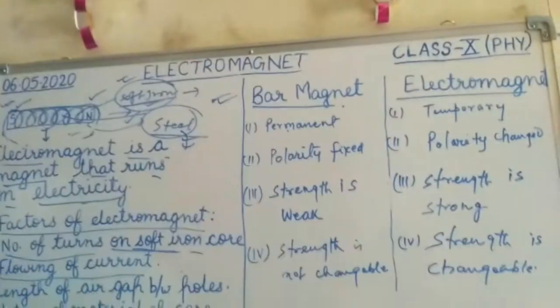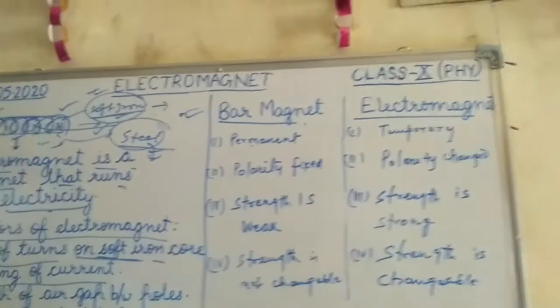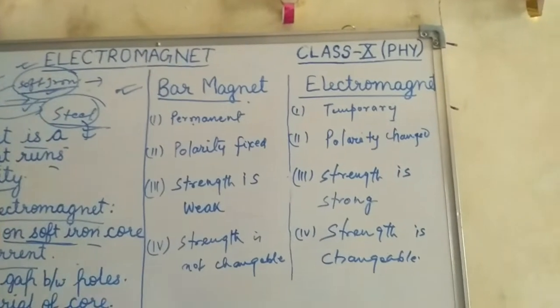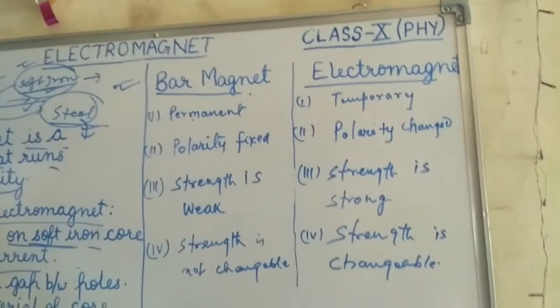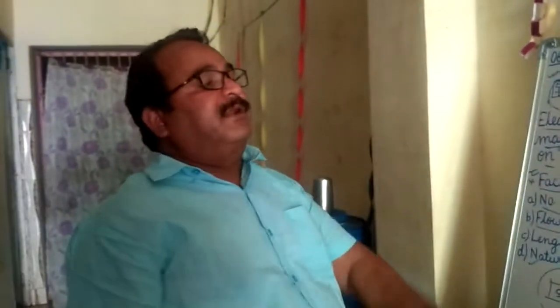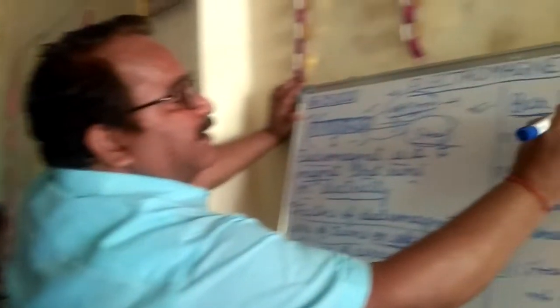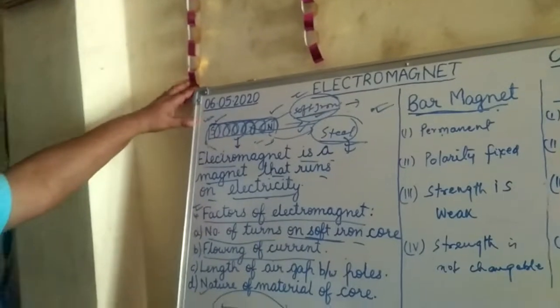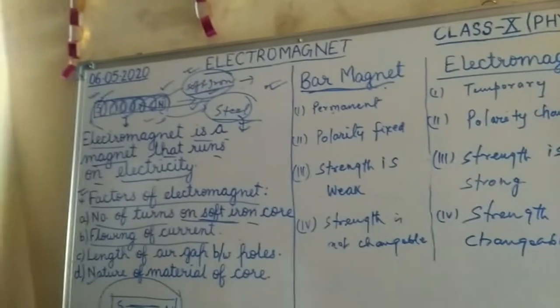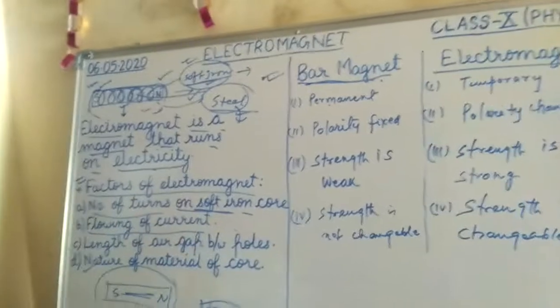Now we discuss the second topic, the difference between electromagnets and bar magnets. We already know from junior classes that there are two types of magnets: artificial magnets and natural magnets. A bar magnet is a natural magnet. A horseshoe magnet is a natural magnet. A ring magnet is a natural magnet.